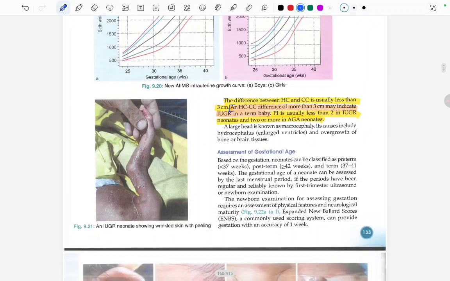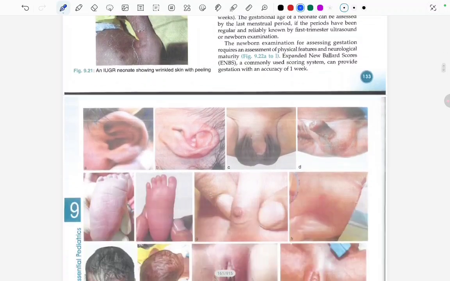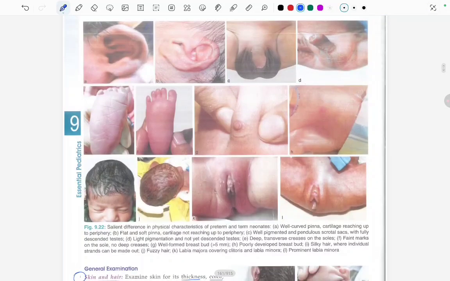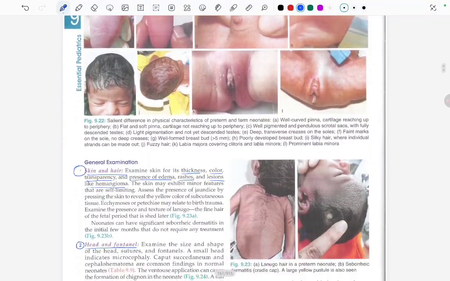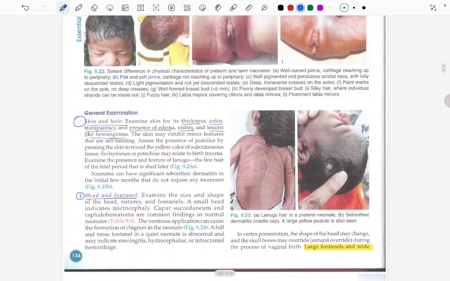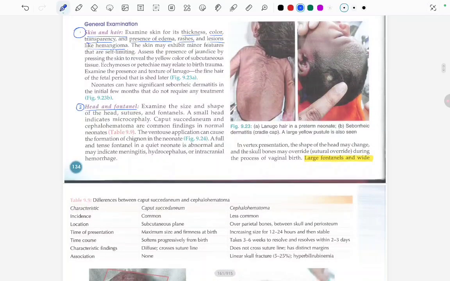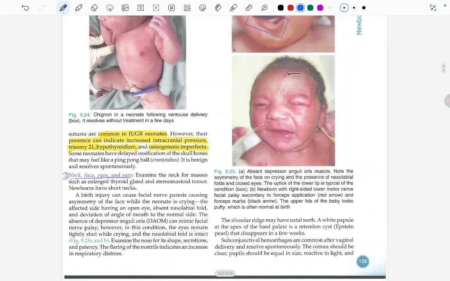Now we read about the assessment of the gestational age. We saw differences between the term and the preterm via these images. Then on the general examination, we read about the skin and hair, about the head and the fontanelles. Large fontanelles and wide sutures are common in IUGR, but their presence can also indicate increased intracranial pressure, trisomy 21, hypothyroidism, and osteogenesis imperfecta. We saw the examination of neck, face, eyes, and ears.